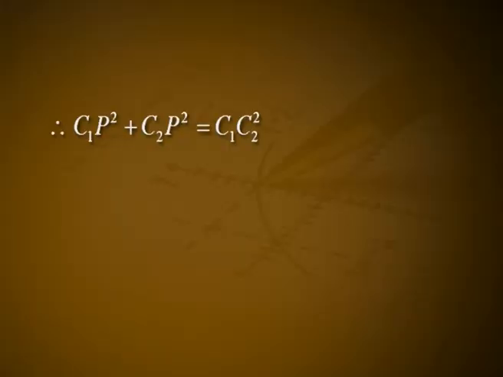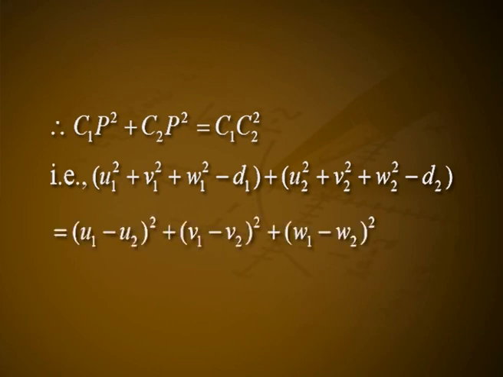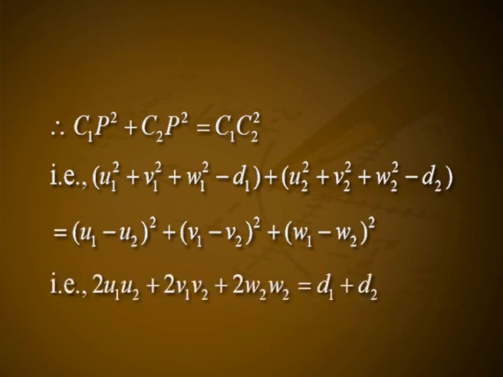Therefore, C1P² + C2P² = C1C2², that is, u1² + v1² + w1² - d1 + u2² + v2² + w2² - d2 = (u1 - u2)² + (v1 - v2)² + (w1 - w2)², that is, 2u1u2 + 2v1v2 + 2w1w2 = d1 + d2. This is the required condition.